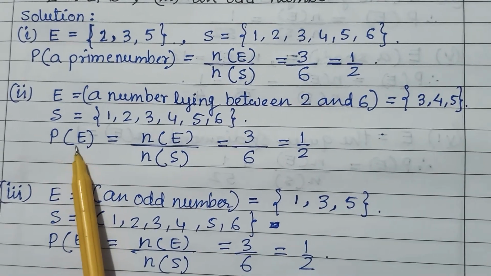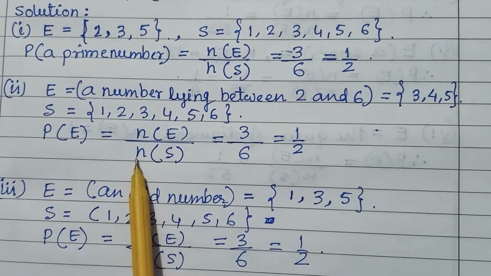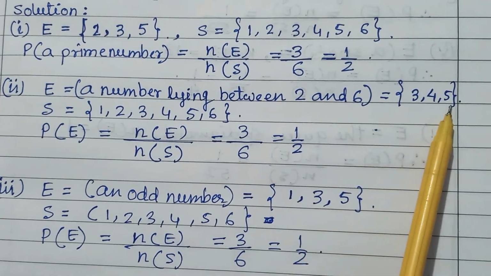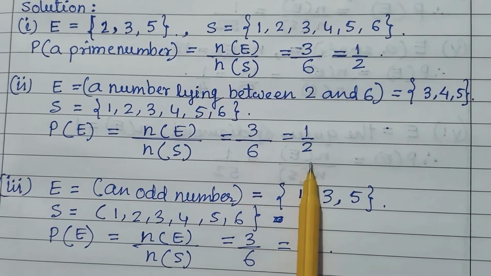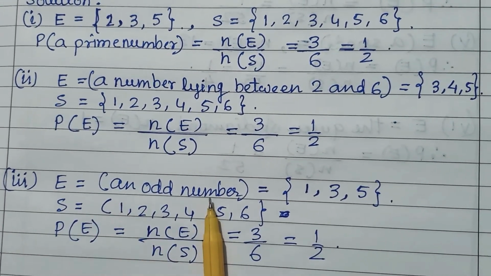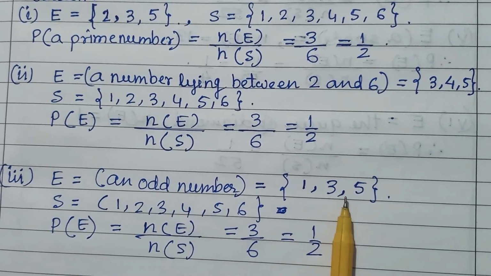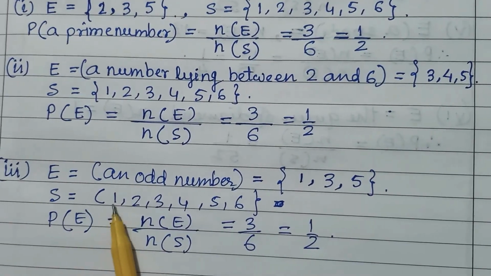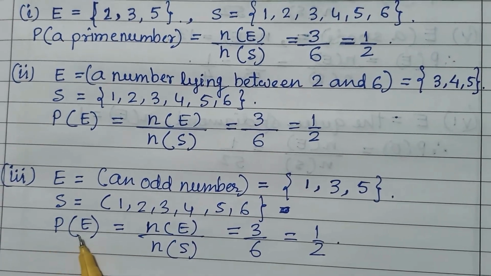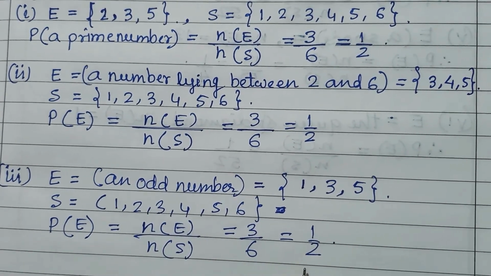So probability of a number lying between 2 and 6 is equal to number of events upon number of sample space. There are 3 events and the sample space is 6. 3 upon 6 is 1 upon 2. Next event is an odd number. Odd numbers are 1, 3 and 5. And the sample space is 1, 2, 3, 4, 5, 6. All these are the sample space. So therefore probability of the event is 3 upon 6. It is also 1 upon 2.